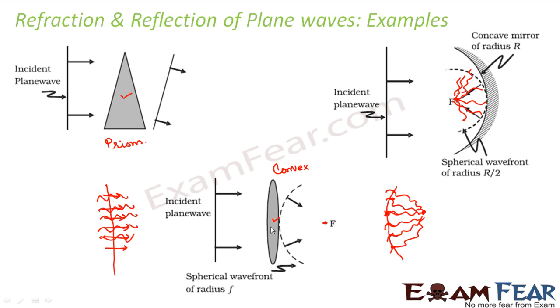Similarly, in case of this lens, if you see, the rays which are in the middle, which are coming from this portion, they travel the maximum portion of the denser medium, because the lens is thinner at both the edges. So these are the rays which travel the maximum portion in denser medium. Therefore, they travel more time with lesser velocity. As a result, they are again late when compared to the waves which are coming from the edges, and that is why it is curved inside, right? So I just added this on because I wanted to explain to you that even the fact that velocity in denser medium is lesser is applicable in these scenarios, right?